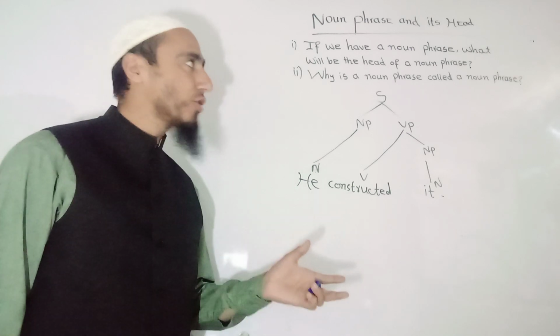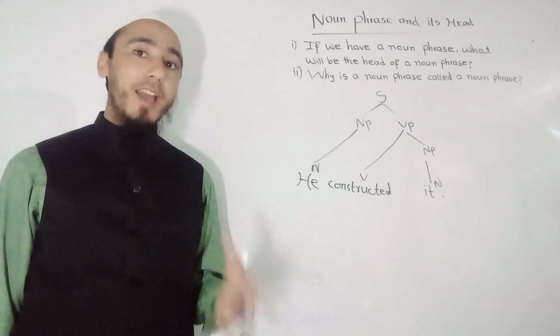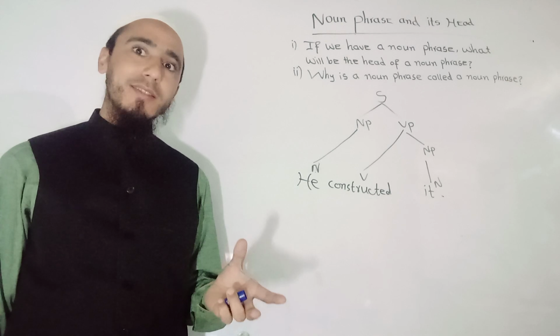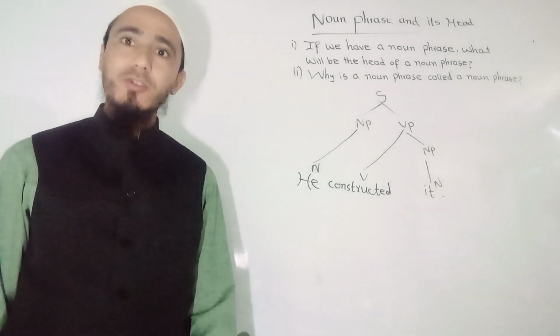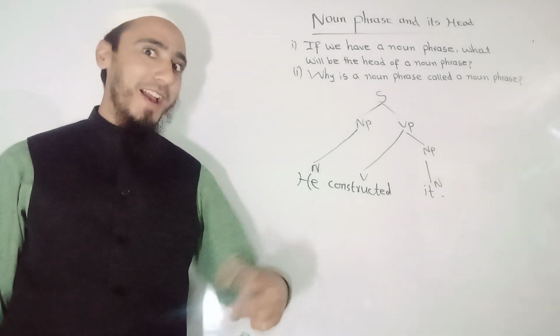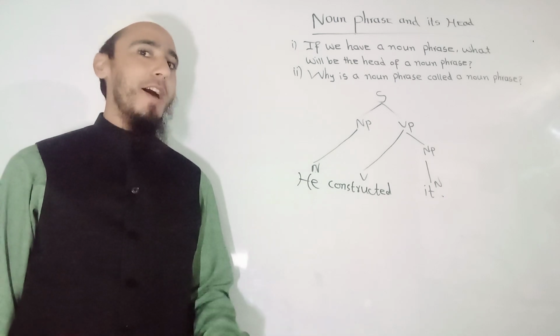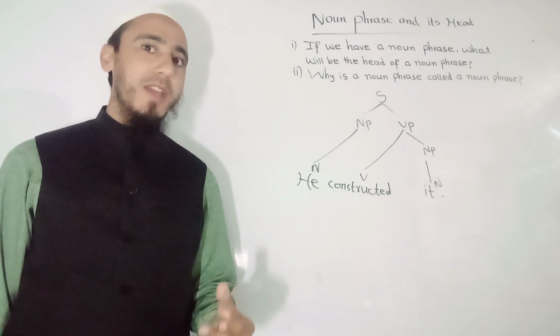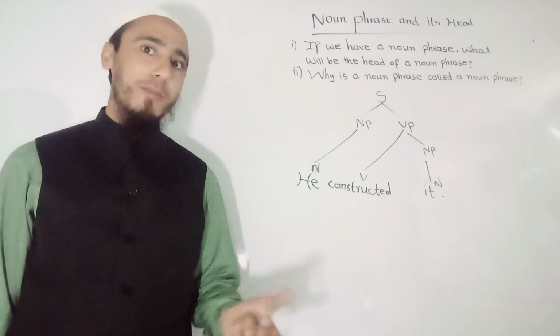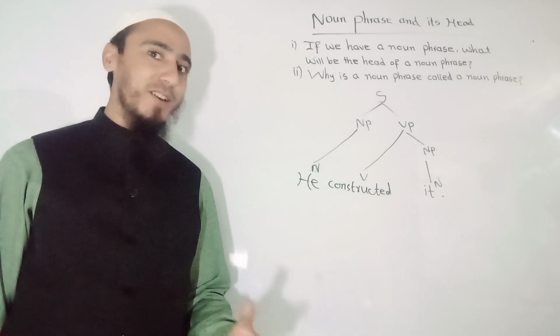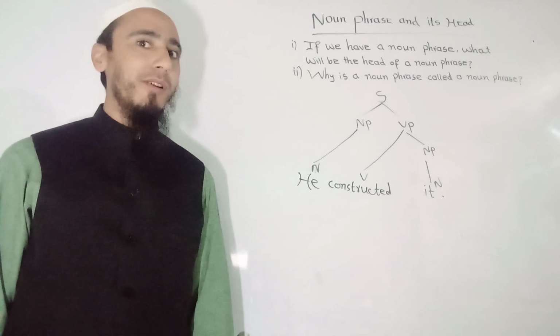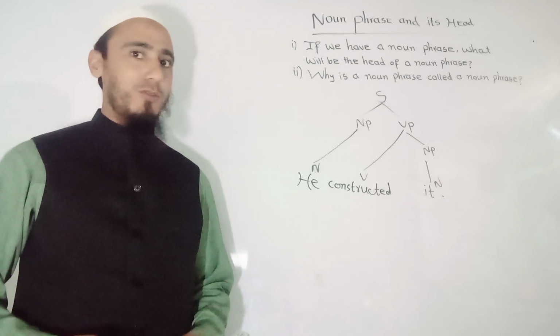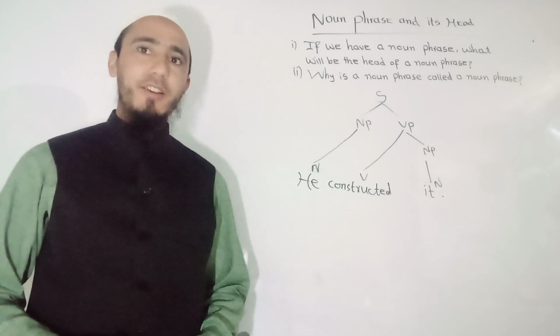And in the upcoming lecture we will talk about that if we have adjective phrase, what would be the head of adjective phrase? If we have a verbal phrase, what would be the head of verbal phrase? If we have prepositional phrase, what would be the head of a prepositional phrase? So hope that this topic is clear to you. Thank you.